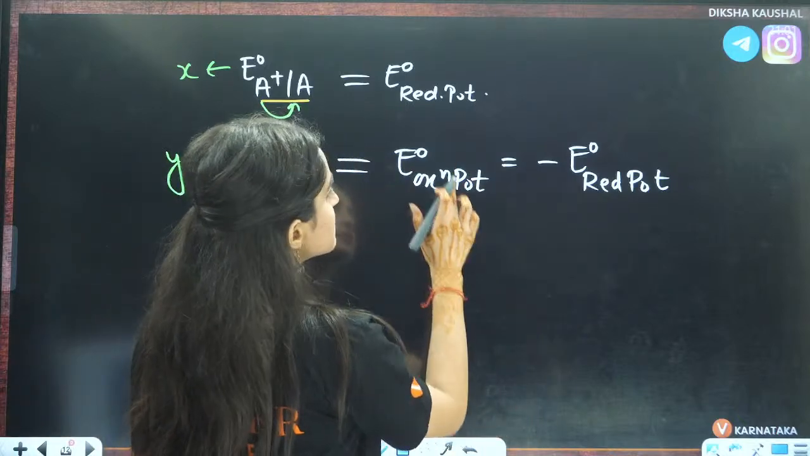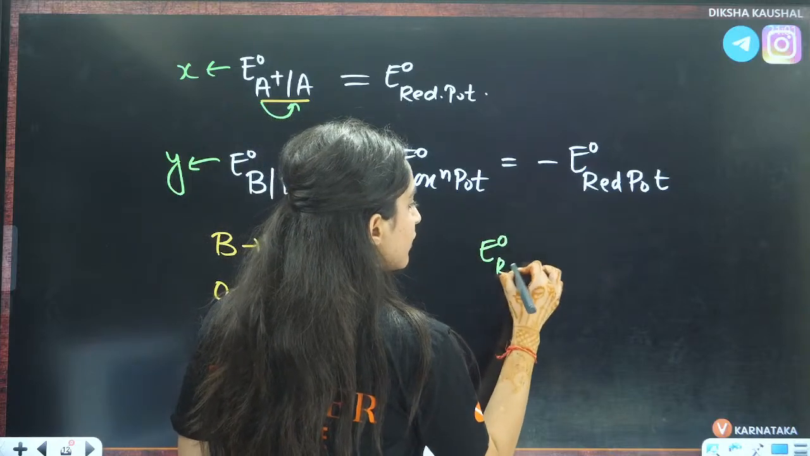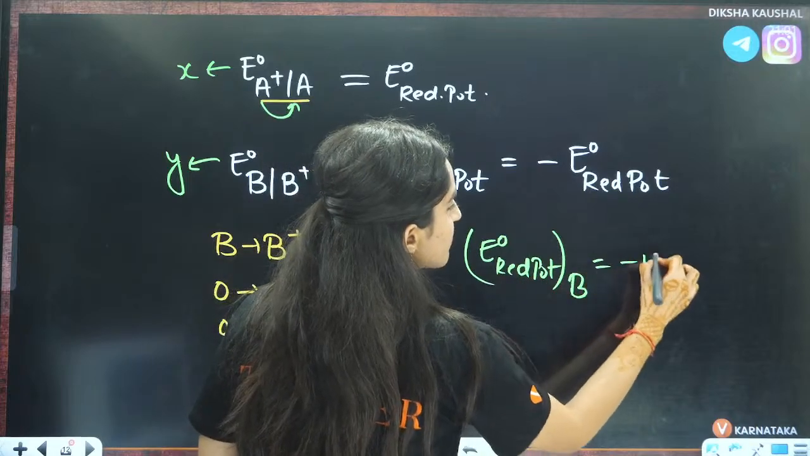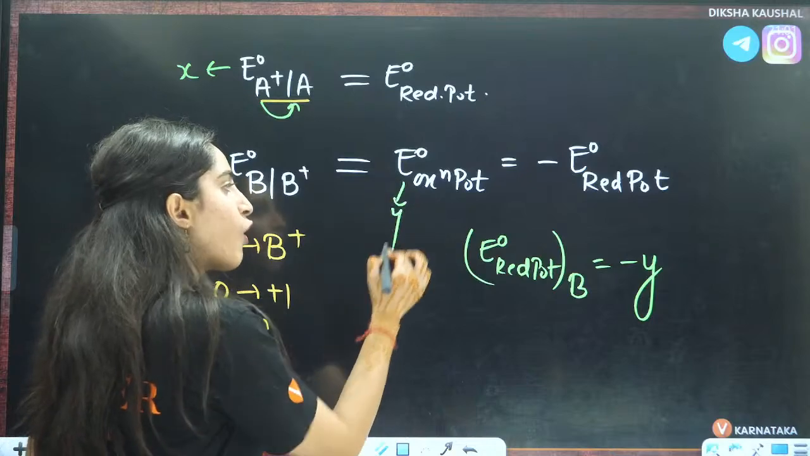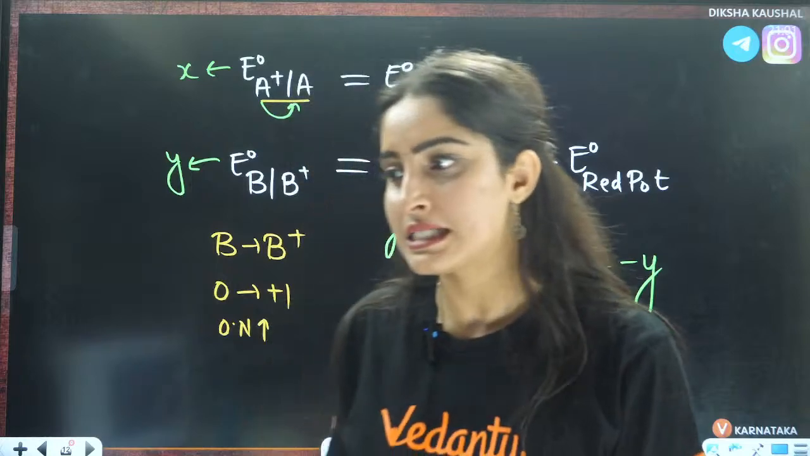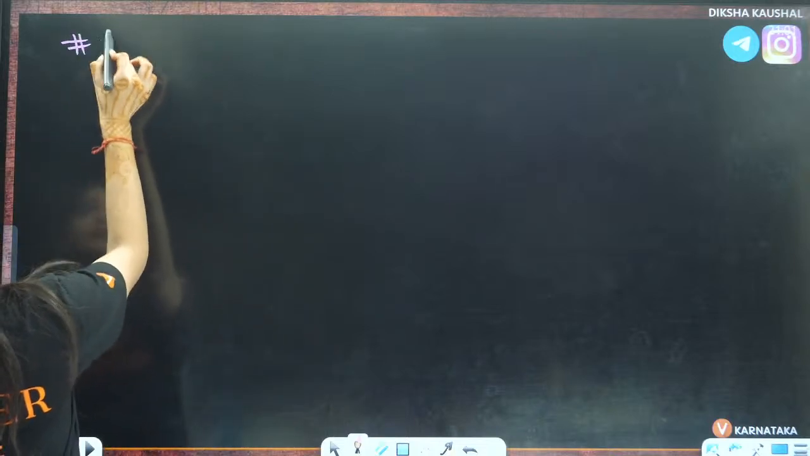So here, this is the oxidation potential, and the reduction potential is minus of this. So the reduction potential of this B is going to be minus Y. If the oxidation potential is Y, then the reduction potential will be minus of Y, right? Okay. Now, the last topic of today is cell representation.